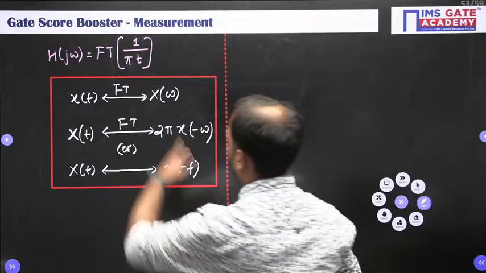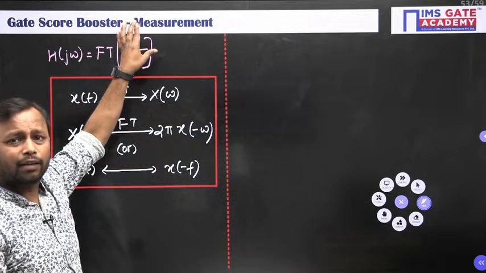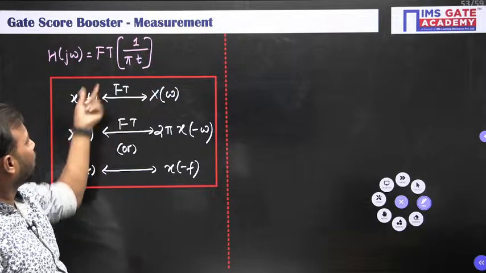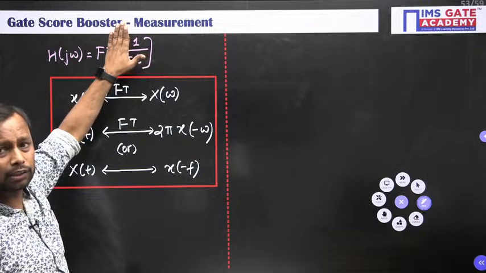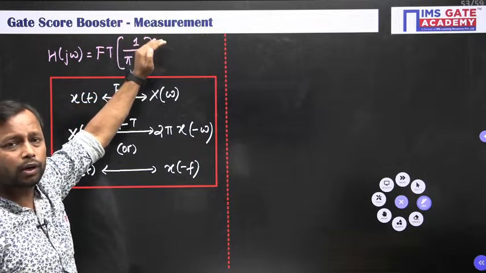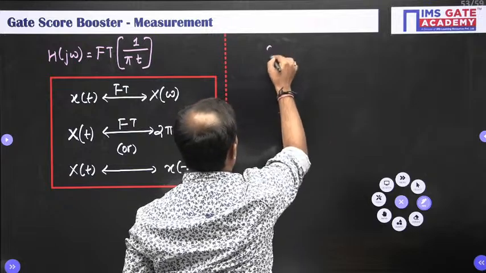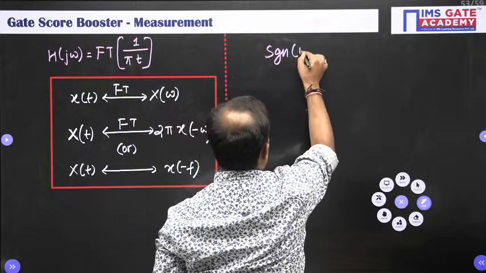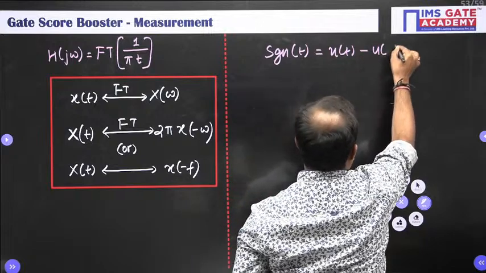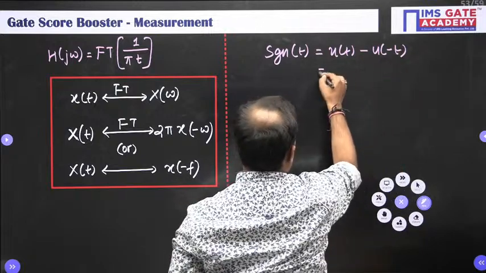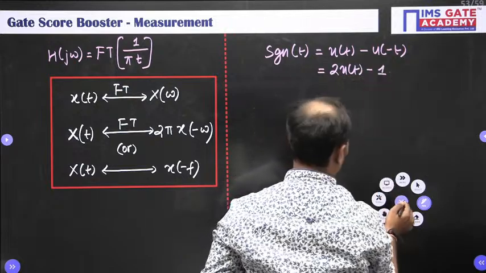Okay, so let us find, first, for which kind of time function we have this kind of Fourier transform. So for the signum function, which is u of t minus u of minus t, or this can also be written as 2u of t minus 1.